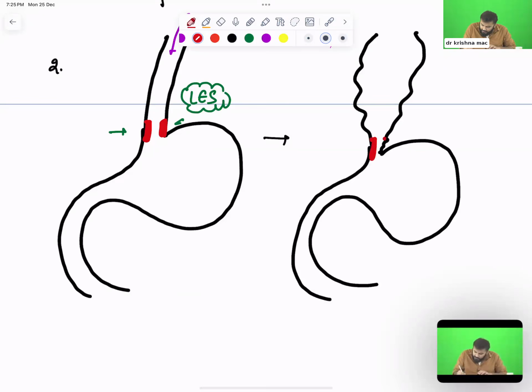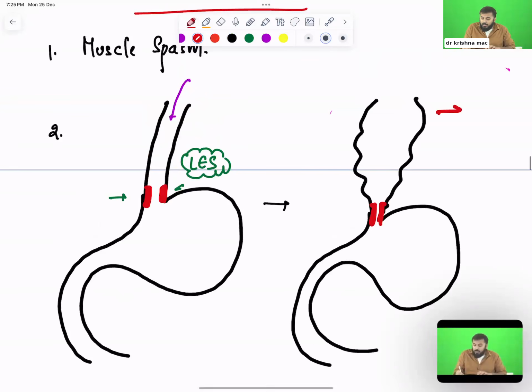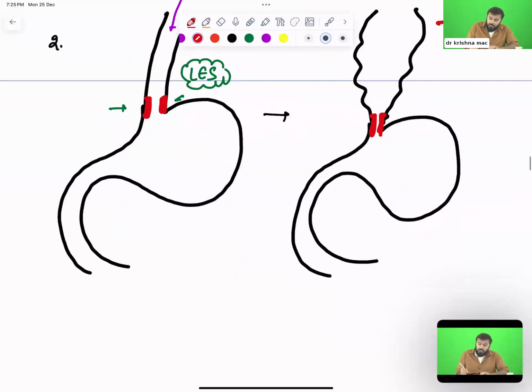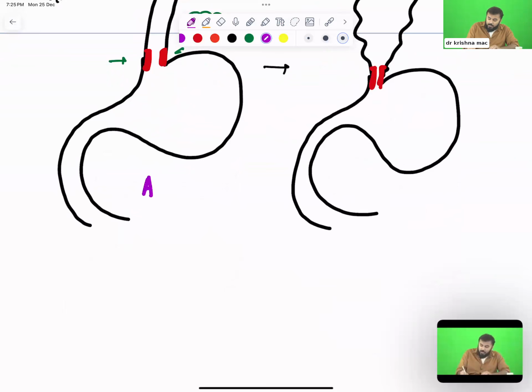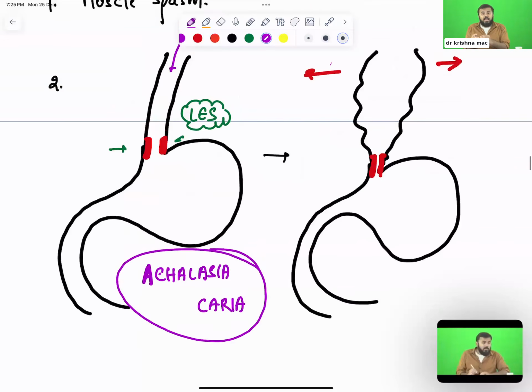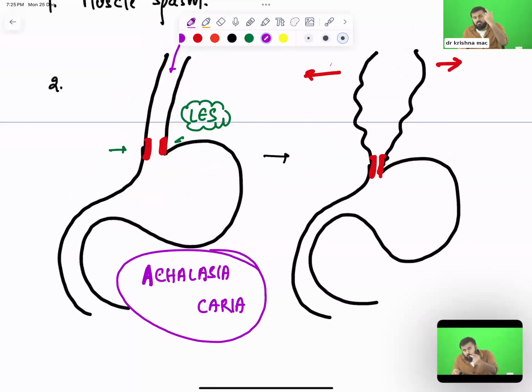The sphincter is tightly contracted, and see what has happened. The esophagus is dilated. Yes or no? The esophagus is dilated. So this condition you call achalasia cardia. Now, to this contracted sphincter, if I give a botox injection, what will happen? The sphincter will relax and the food will pass down. Yes or no? So can I use it in case of achalasia cardia?